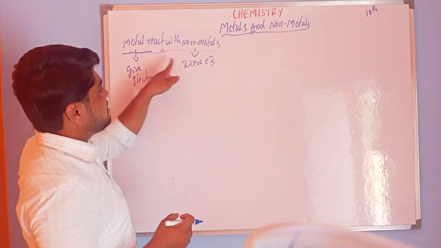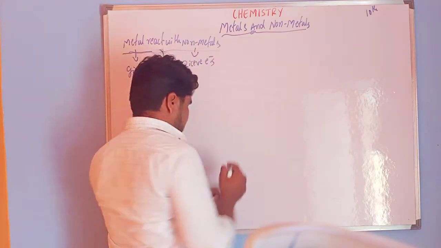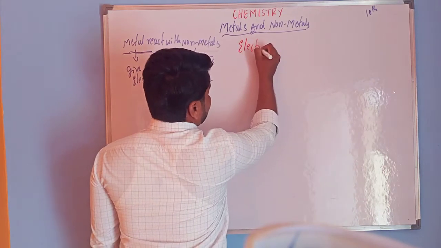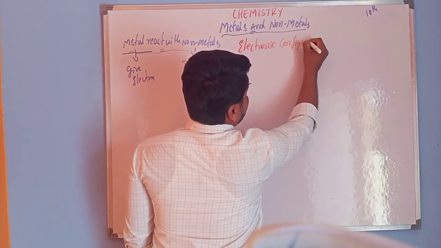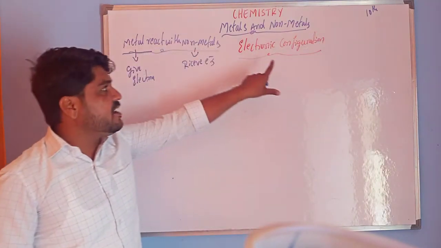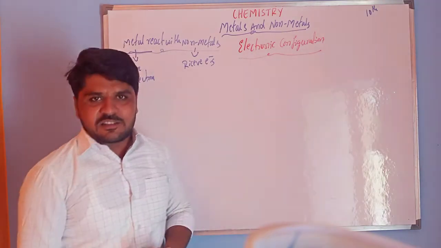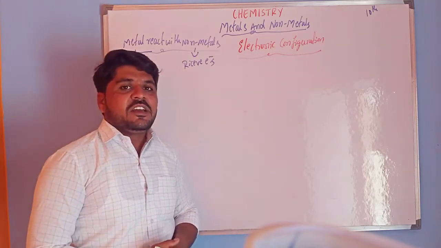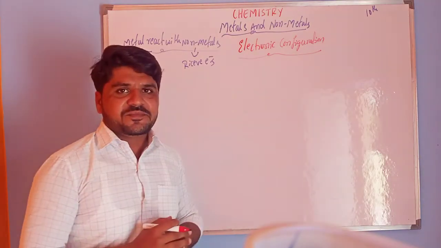To understand this clearly, you have to understand electronic configuration. This electronic configuration is a very basic concept that you already learned in the 9th class. So this is very important. Do you know how to write the electronic configuration of some elements?